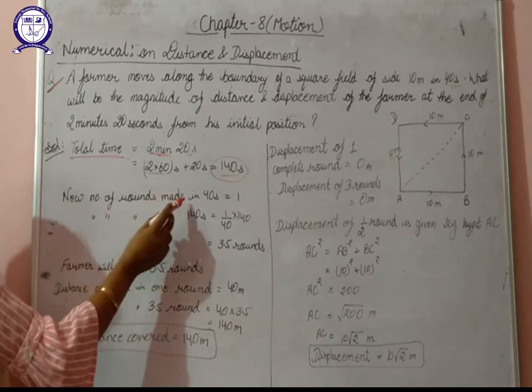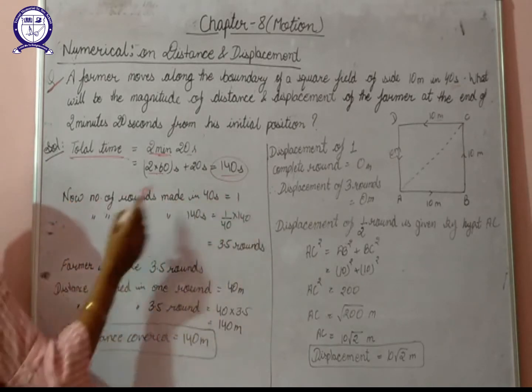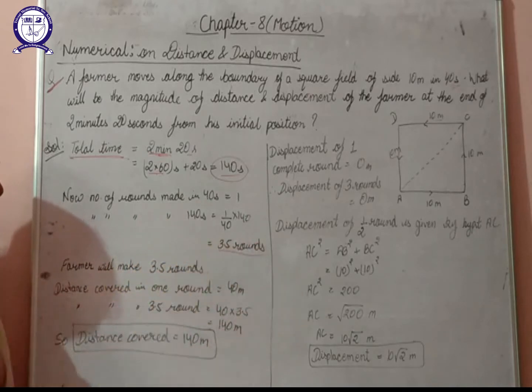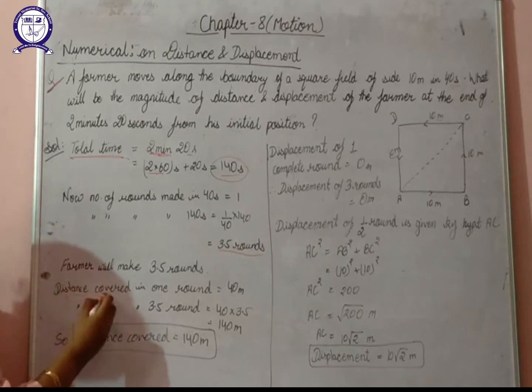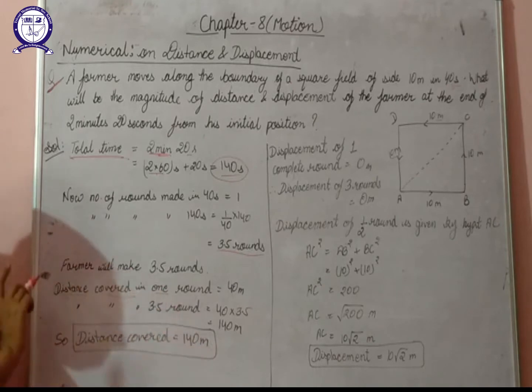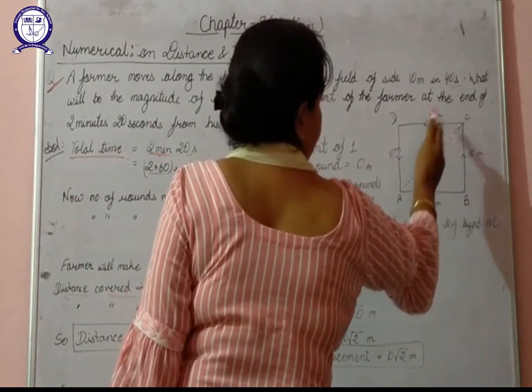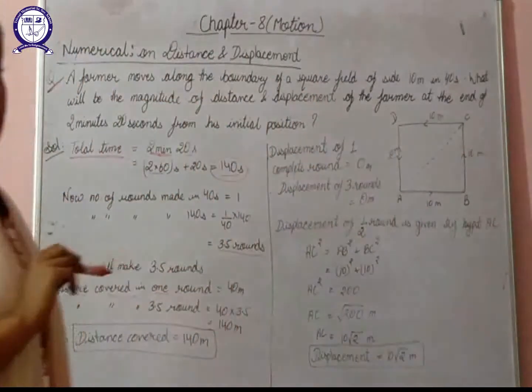So the number of rounds made in 40 seconds is 1. So the number of rounds made in 140 seconds will be equal to 3.5 rounds. So we can say that in a total time of 140 seconds, the farmer will complete 3.5 rounds: 3 rounds complete and the last round half. First of all, we'll calculate the distance covered by the farmer in one round. In one round, the distance covered is 40. How is it 40? 10 plus 10 plus 10 plus 10, so you'll get 40.